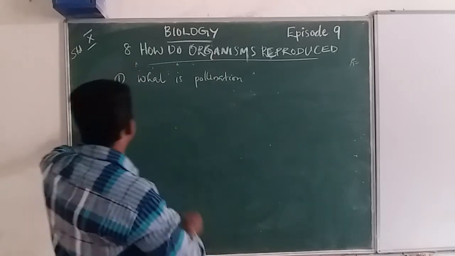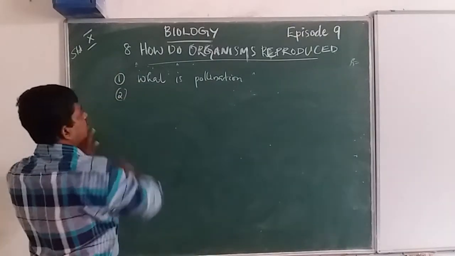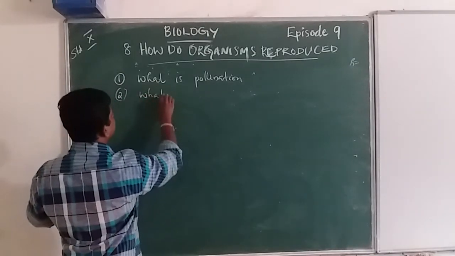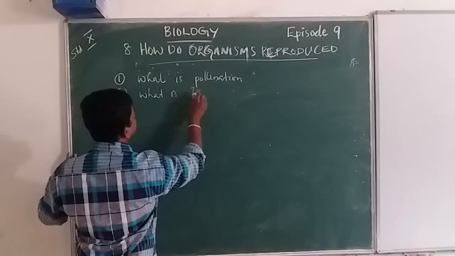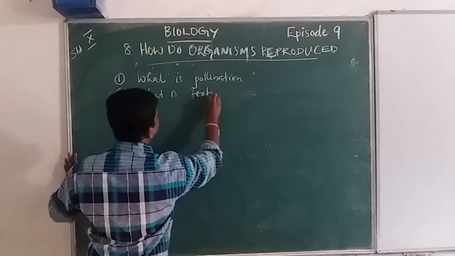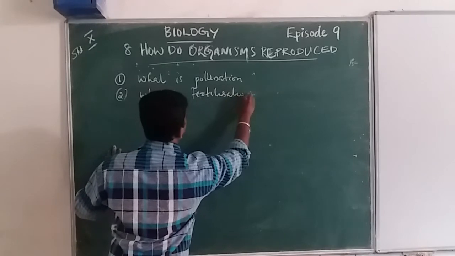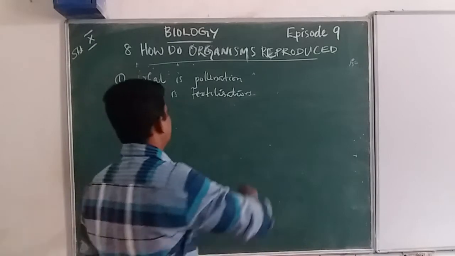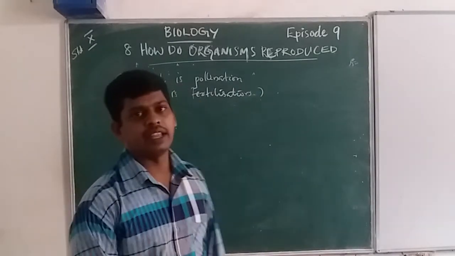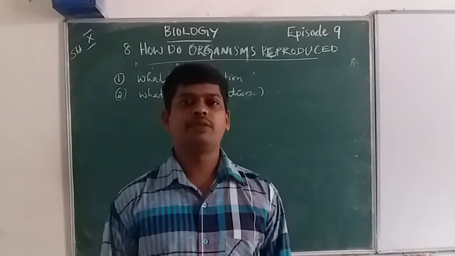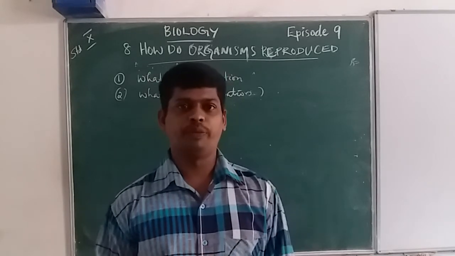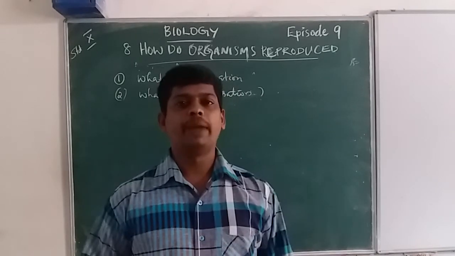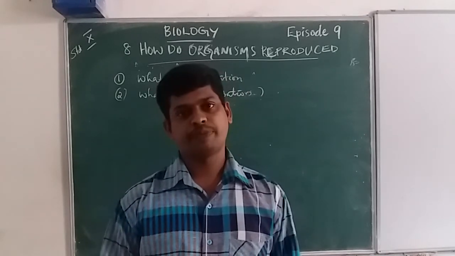The second question. What is fertilization? Fertilization means the joining of pollen grains and ovule, the fusion of male and female gametes.